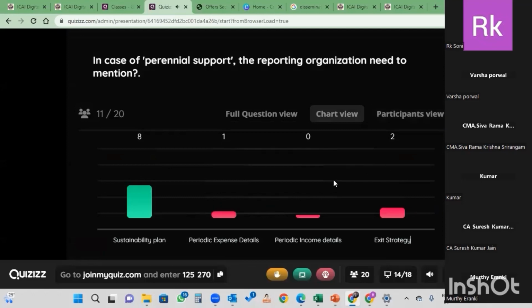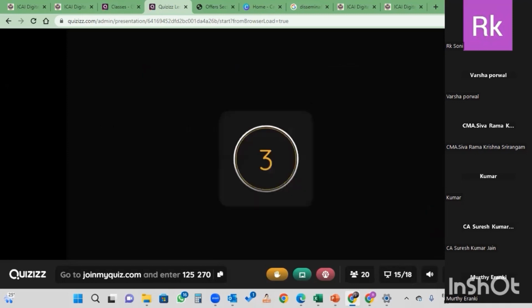Yeah, so right, sustainability plan they have to give, and in what situation they have to give the exit strategy, in which type of support? Time bound. In case of time bound support, we have to give the exit strategy. In case of perennial support, we have to give the sustainability plan.